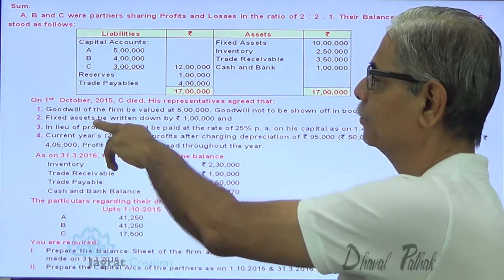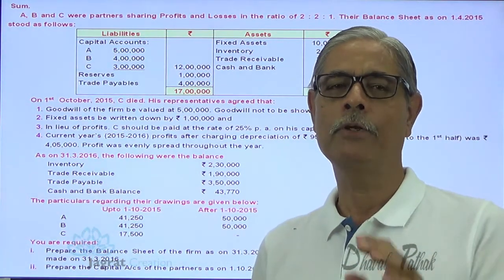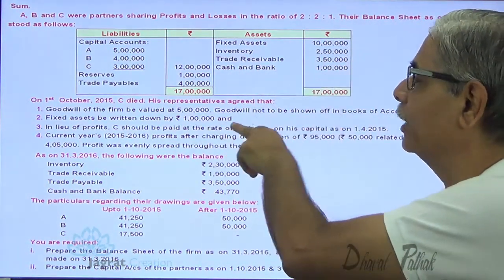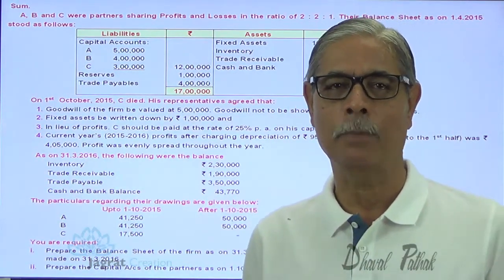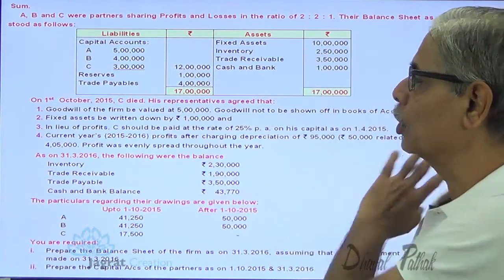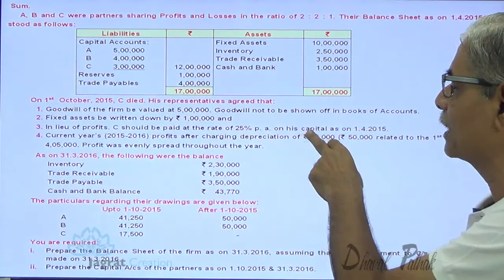Fixed assets written down to 1 lakh. So this is a revaluation loss. Revaluation loss of these fixed assets, 10 lakhs reduced by 1 lakh. That revaluation loss will be distributed amongst partners in the ratio of profit sharing, that is 2:2:1. In lieu of profit, C should be paid at the rate of 25% per annum on the